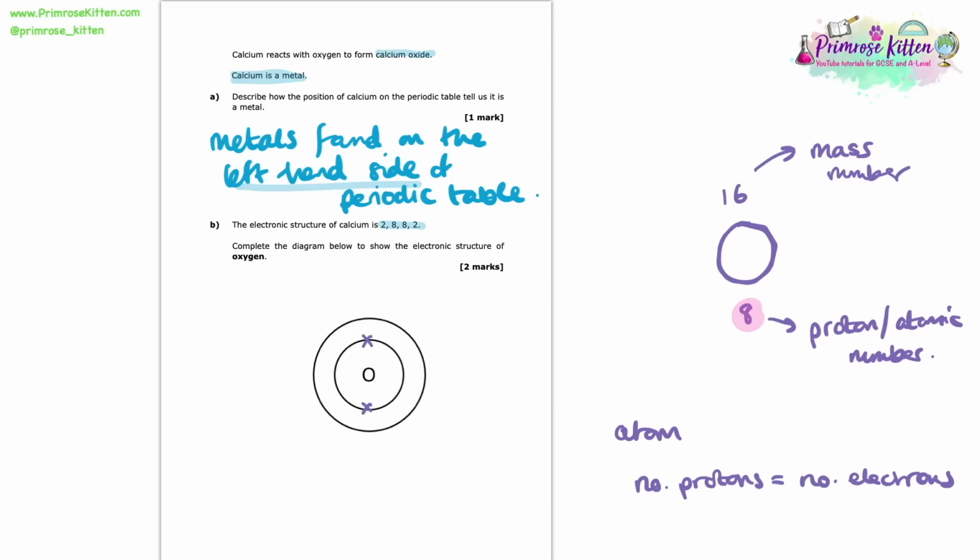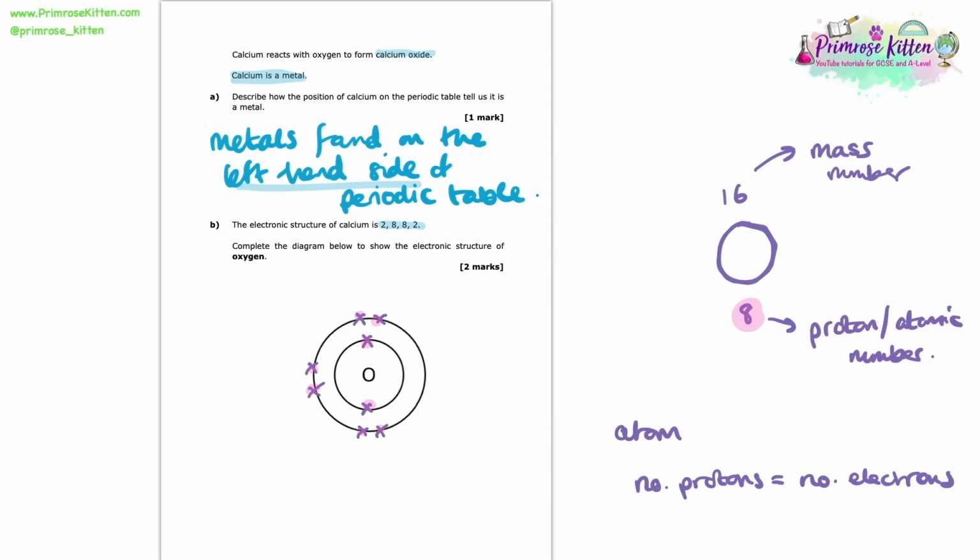So we have 8 electrons to play with, we put 2 in the first shell, and that leaves us with 6 electrons left to fit into oxygen's outer shell. And that in total, you can see, gives us 8 electrons. So that there is the electronic structure of oxygen in diagram form.